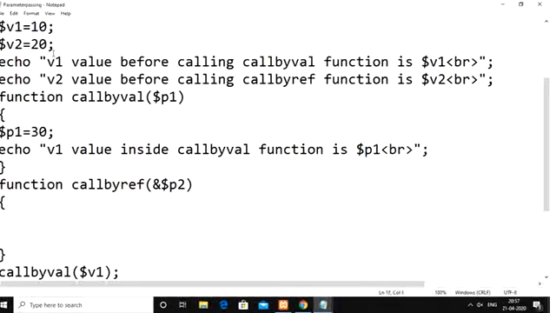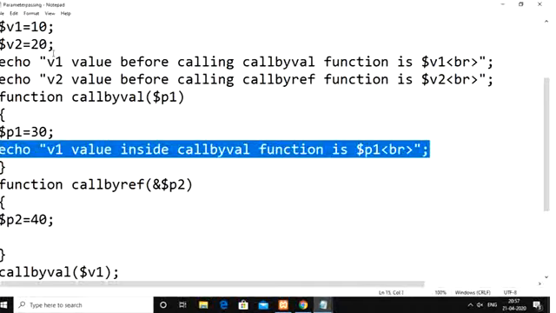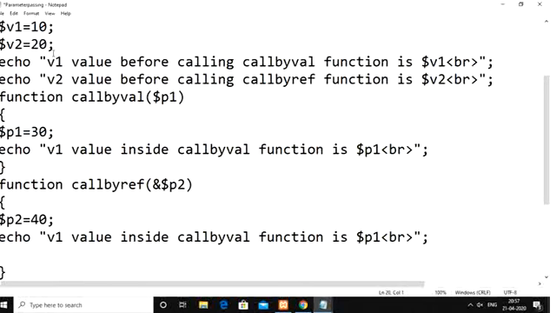Then the same kind of modification I am going to do for p2. The p2 value I am going to change to 40. Again display the v2 value from inside the call by reference function. The v2 value as of now has been stored in p2, so now display that one.